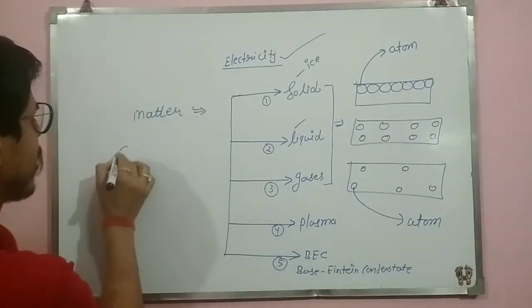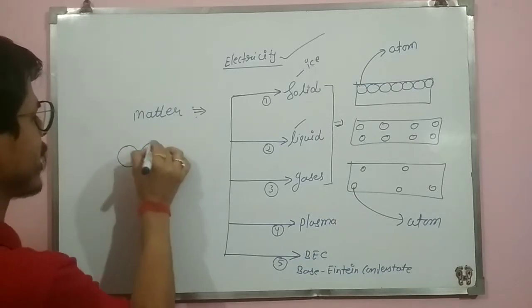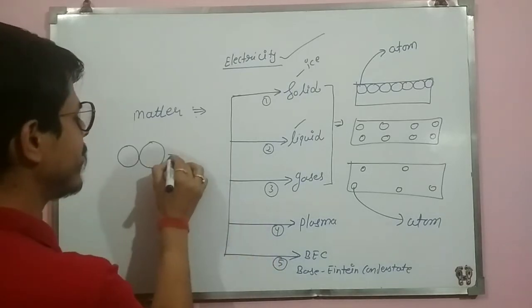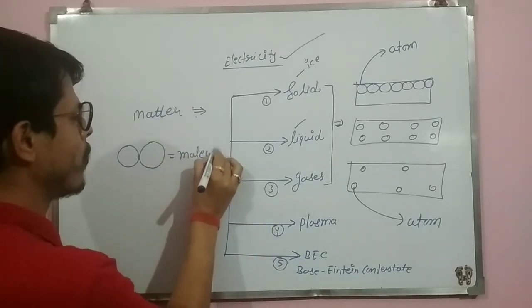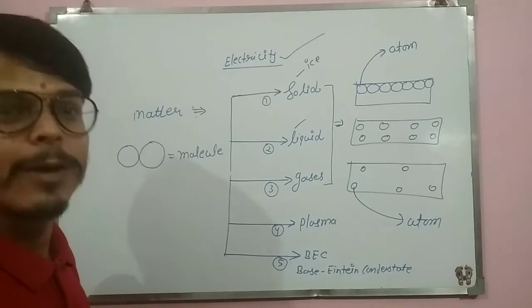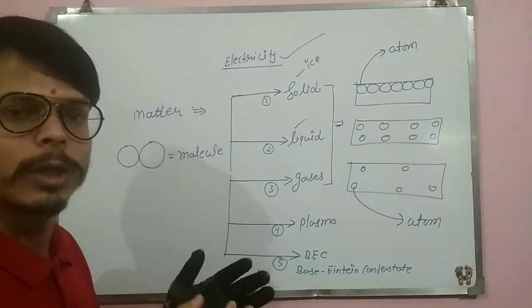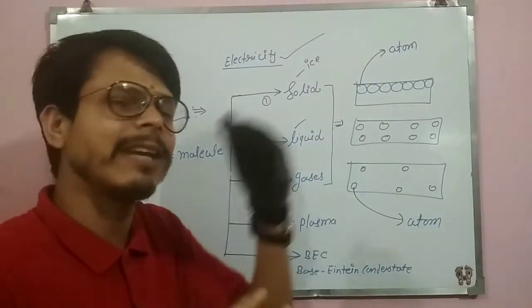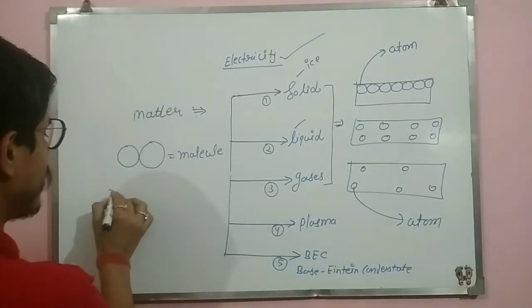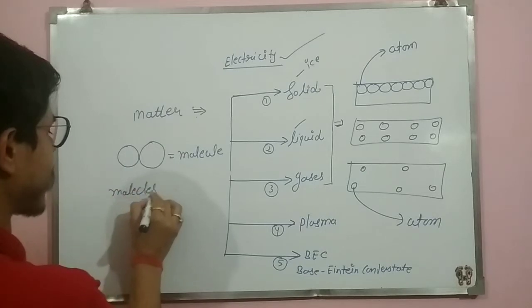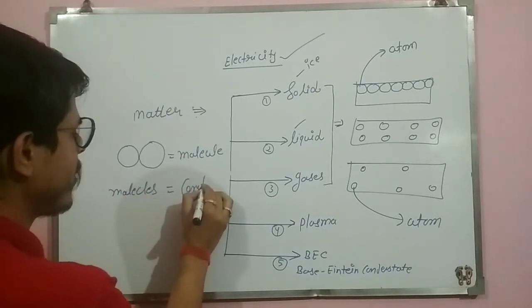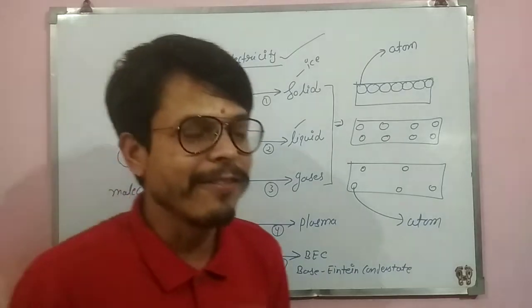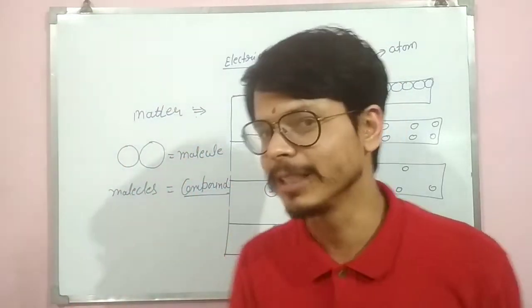And by combination of atoms, if 2 or more atoms combine, अगर 2 और 2 से ज्यादा एटम जुड़ जाएंगे, so they will form another thing that is called molecule. That is what? Molecule. 2 or more than 2 atoms combined will form molecules. And when more molecules are combined, they will form compound. क्या बना देते हैं वो? Compound.